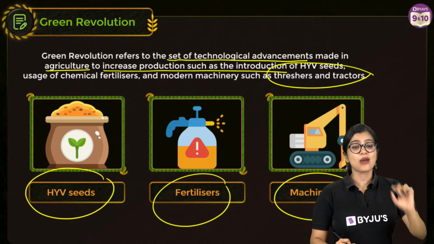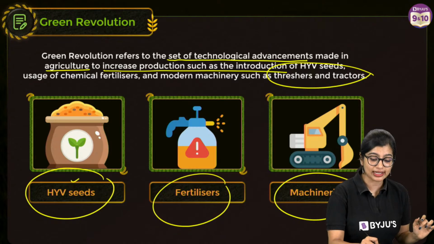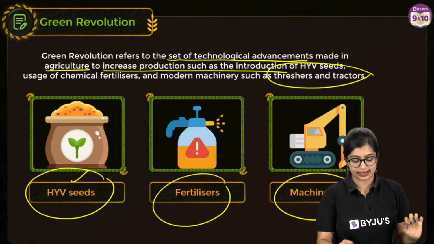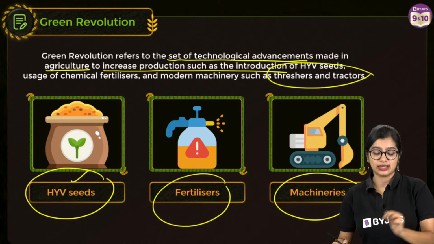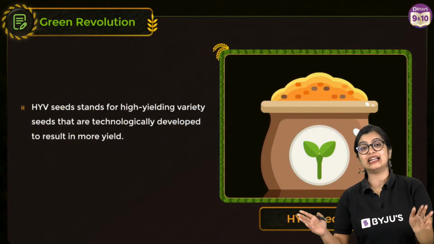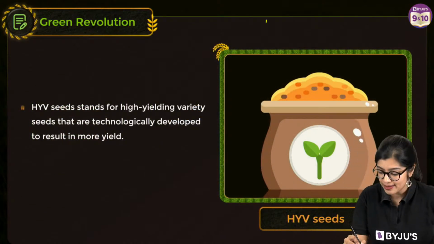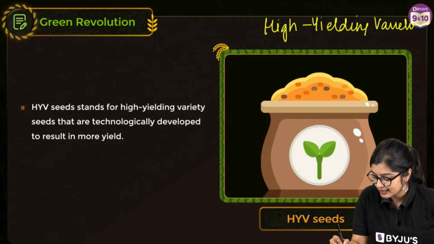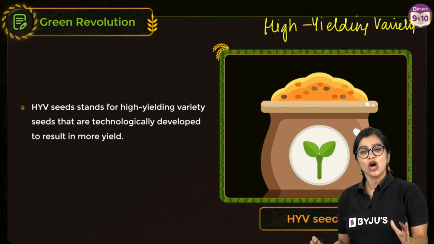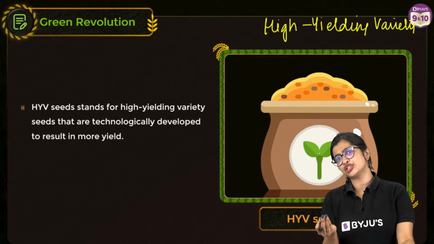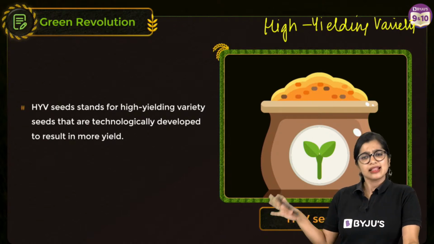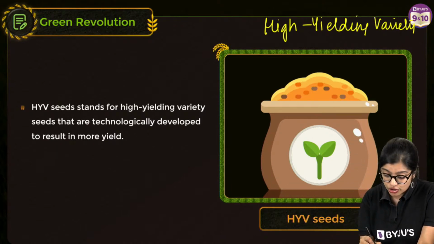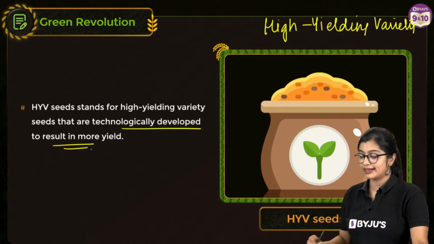Okay. So now everybody's quick question is, ma'am, what are these HYV seeds? HYV here stands for high yielding variety seeds. Now we saw that these were not seeds that you traditionally get from the plant, but rather these were technologically developed and provided more yield.